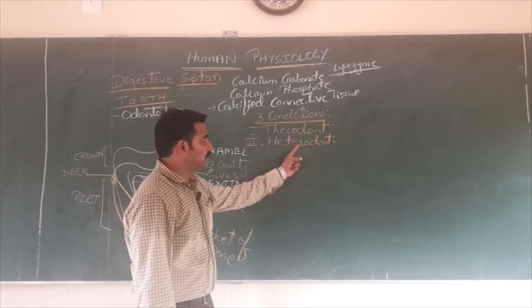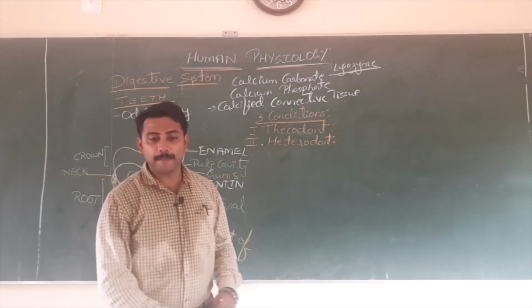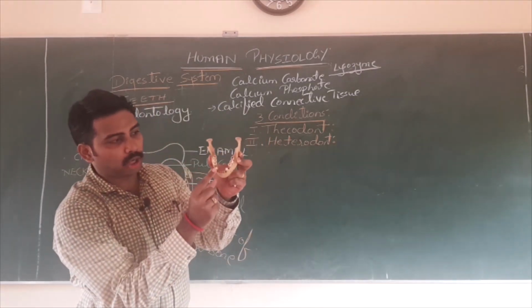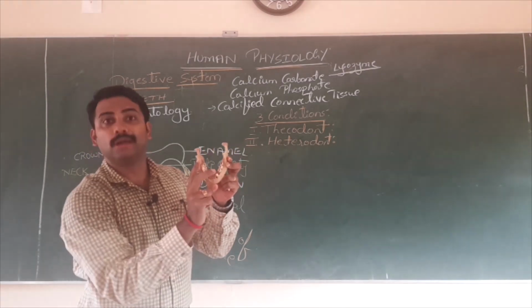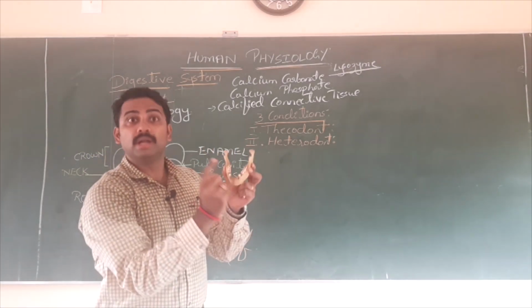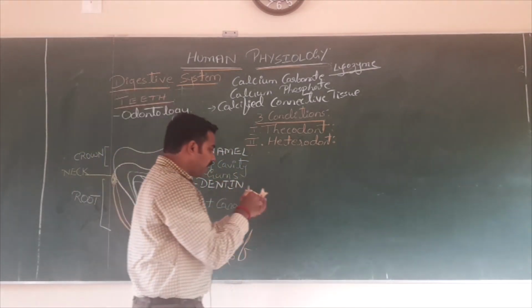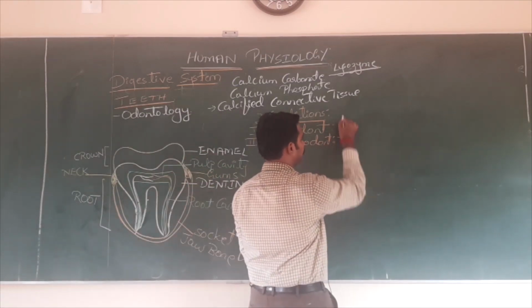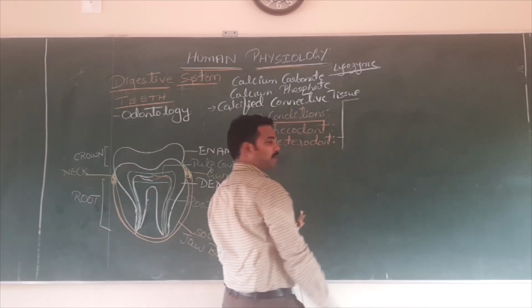The different types of teeth based on shape and size include, one, incisor. You studied it, you might be knowing about it. Canine. Followed by that, premolar. And one more is what? Molar.